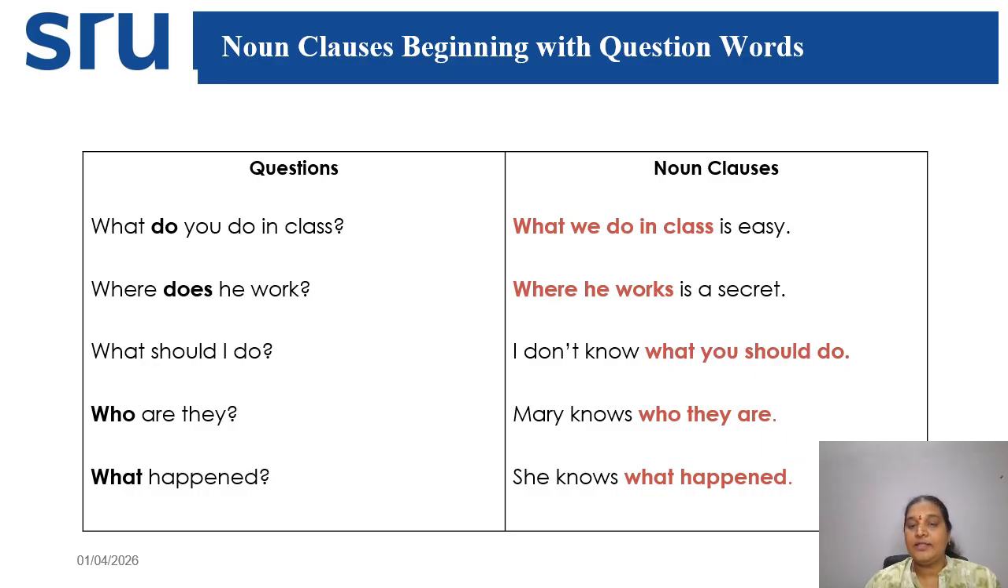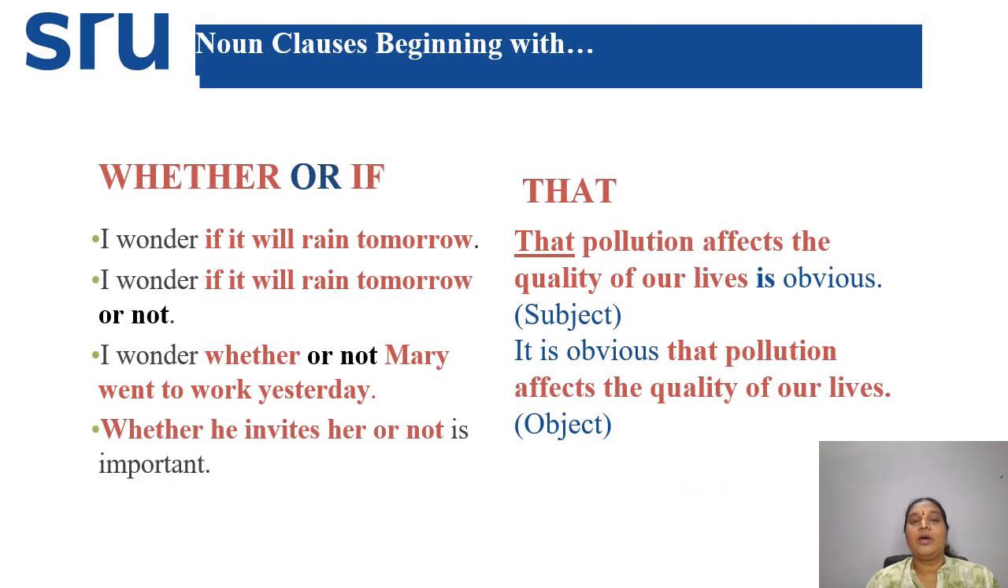Okay. And next, if you can see, noun clauses beginning with whether or if and that. I wonder if it will rain tomorrow. So what do you wonder? I wonder if it will rain tomorrow, or I wonder if it will rain tomorrow or not. So in this way, noun clauses begin with whether or if, and sometimes they also start with that. That pollution affects the quality of our lives is obvious.